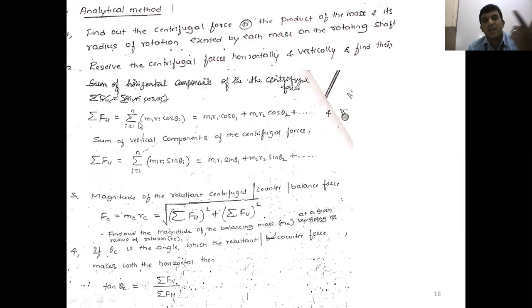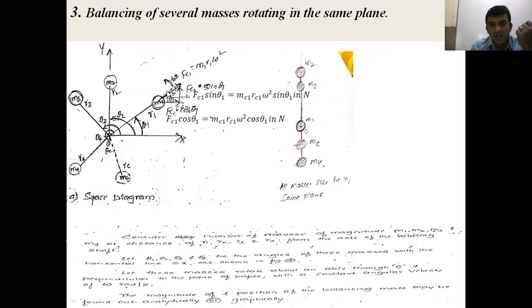horizontally and vertically. As you know, how do you resolve all the forces horizontally? Consider mass 1 here for balancing several masses rotating in the same plane. A centrifugal force acts radially outward along the radial direction, that is Fc1. What is its magnitude? m1 r1 omega square. Now at an angle with respect to the x-axis, the angular position is theta 1. Then resolve that into two components, one horizontal and another vertical. For horizontal, the cos theta 1 term will come. For vertical, sin theta 1 will come, right?